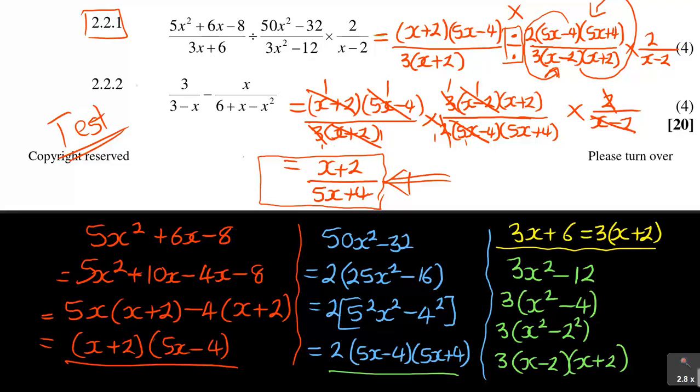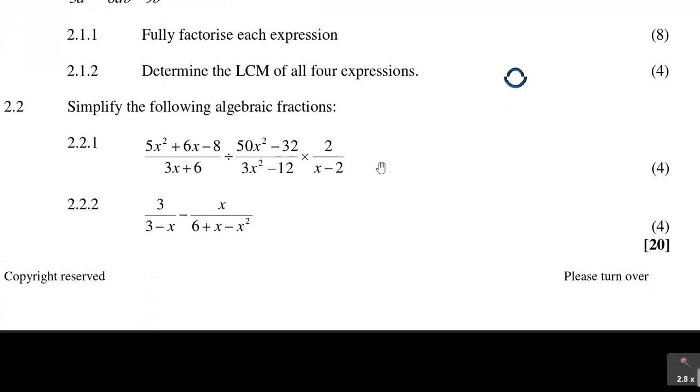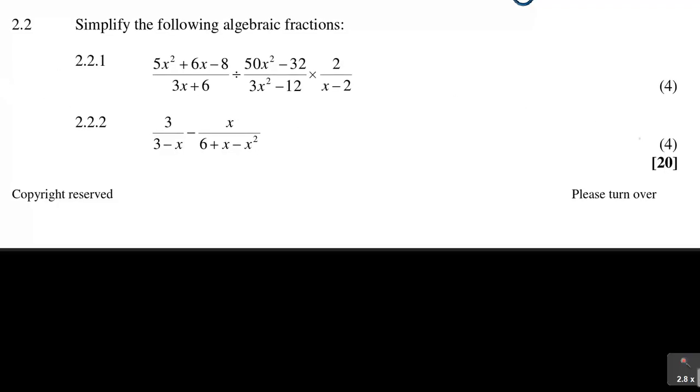2, and we are now looking at question 2.2.2. This is the last 20 marks of this question. As you can see, we are now looking at 20 marks, and this question is 4 marks also. We are looking at 2.2.2. Now this is an addition, subtraction of fractions, and in this case we are subtracting 3 over 3 minus x, over 6 plus x minus x squared.